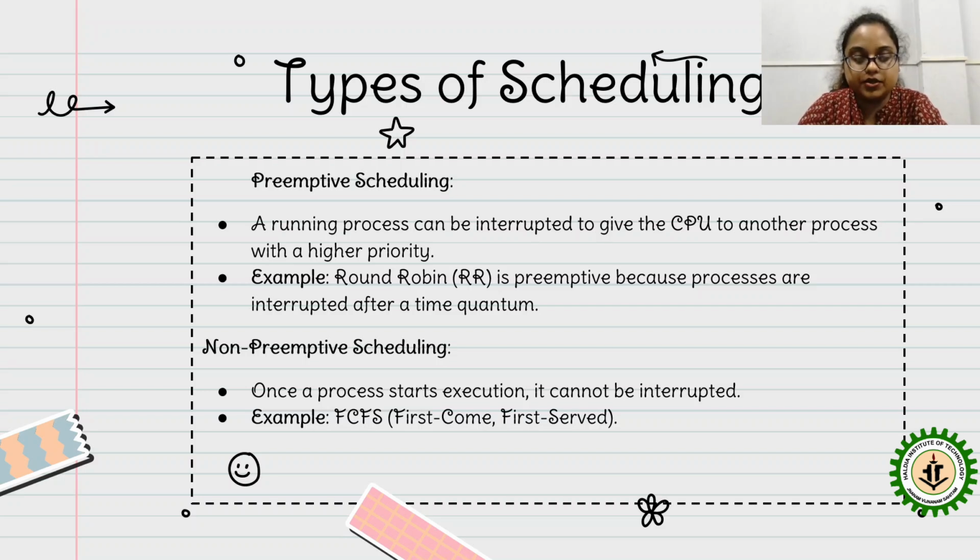And next is non-preemptive. In non-preemptive, once a process starts its execution, it cannot be interrupted. So an example is FCFS, first come first serve. Another one is SJF, shortest job first, that is also a non-preemptive scheduling. We'll discuss it later in the next slides.